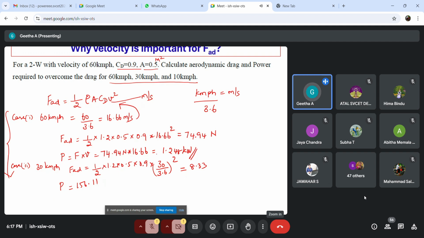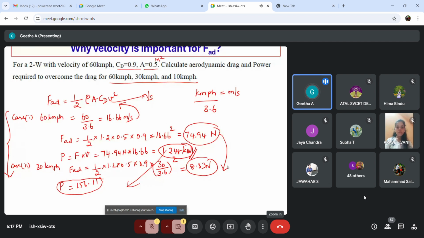As the velocity decreases, how about the force? And how about the power? As the velocity decreases, obviously the power is going to be reduced, and the force is also going to be reduced.